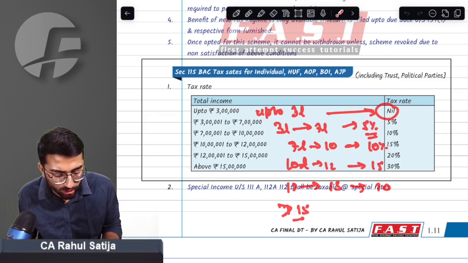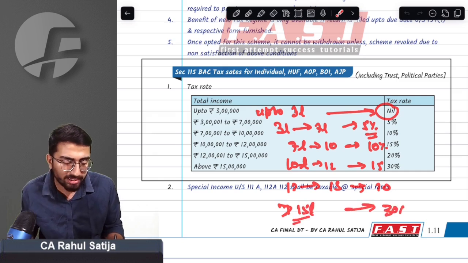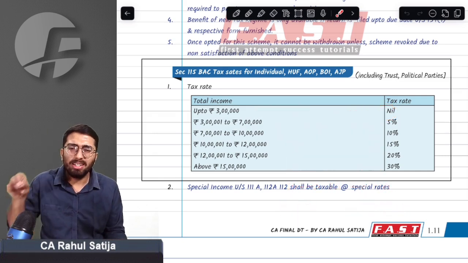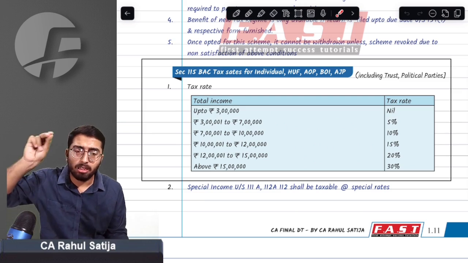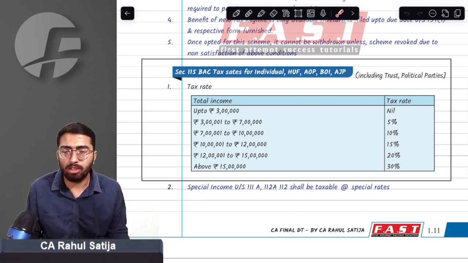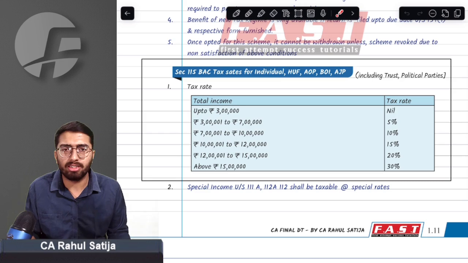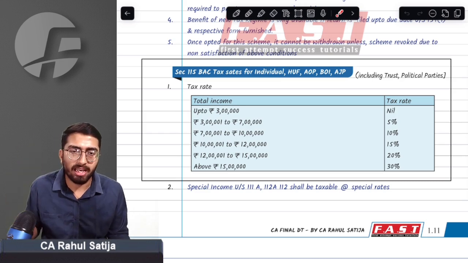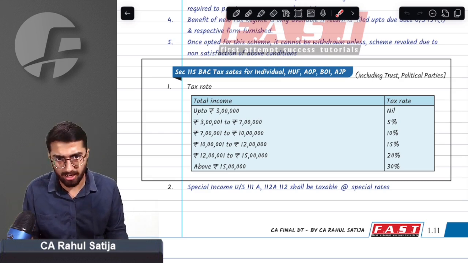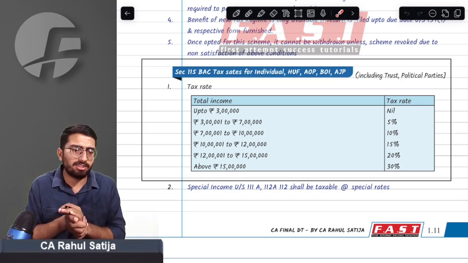And exceeding 15 lakh, whatever income you earn, you will be taxed at the rate of 30%. Only a slight change in tax rate, but a major impact on question answers. Whatever questions you used to solve in DTAA or other chapters will change because of these tax rates. Tax calculation will change. So you have to incorporate this tax rate and you have to learn it by heart.